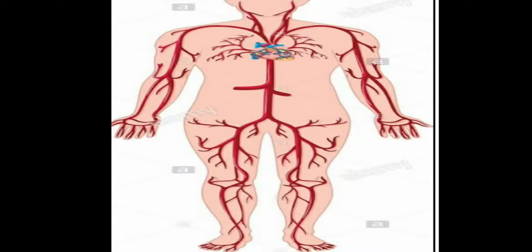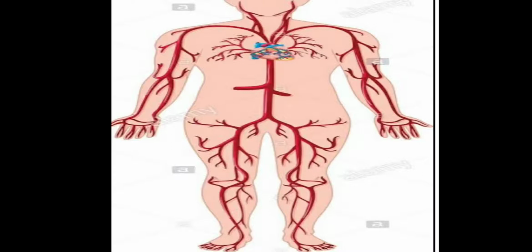Internal organ now. An organ that is situated inside the body. Organs which are situated inside the body cannot be seen from the outside. We cannot see those organs. That which is situated inside the body is called an internal organ.